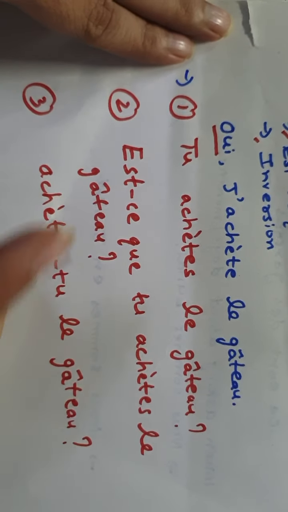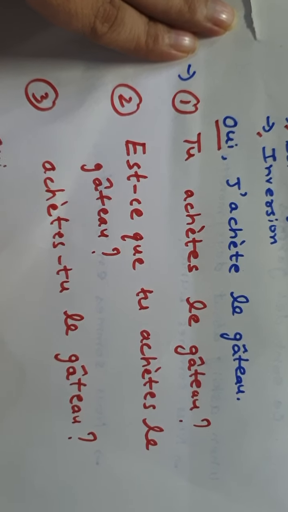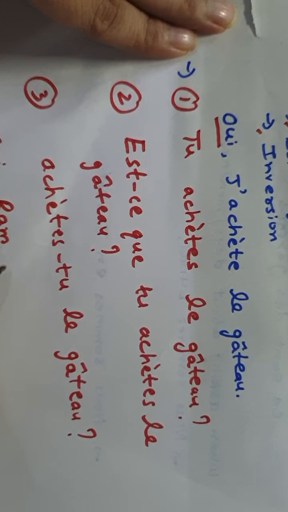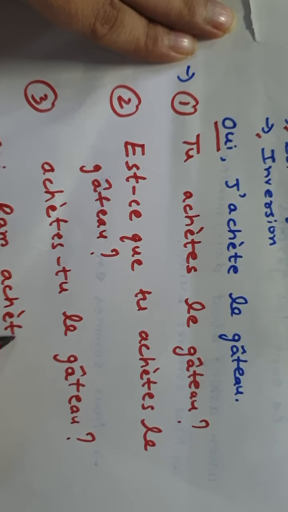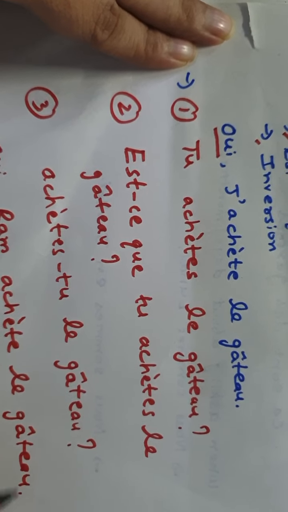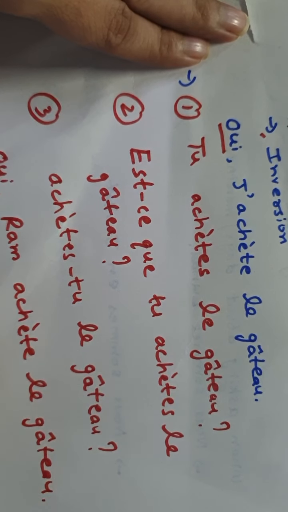For example, in a sentence, instead of je, I am taking any other subject. Ram achète le gâteau. Now, if you have to frame the question using the inversion method, how are you going to frame it?